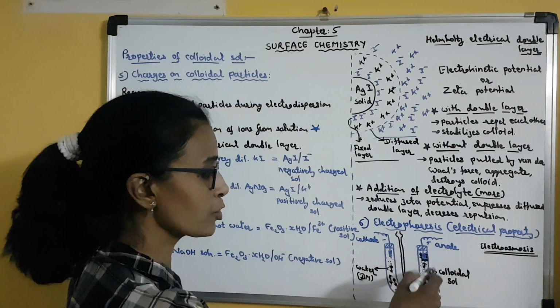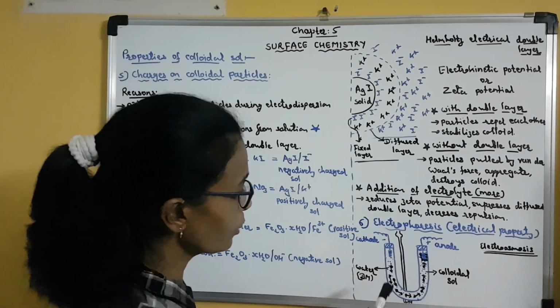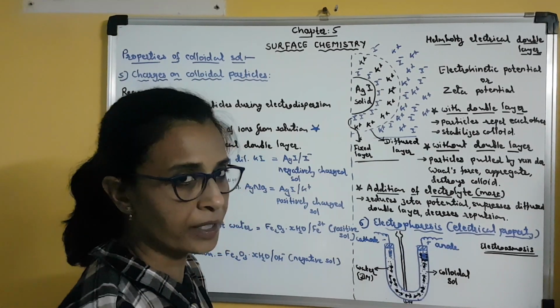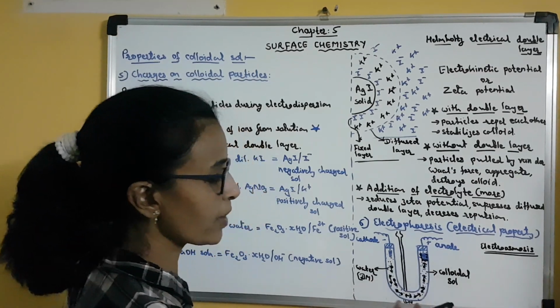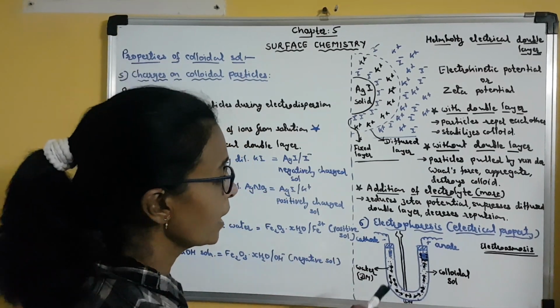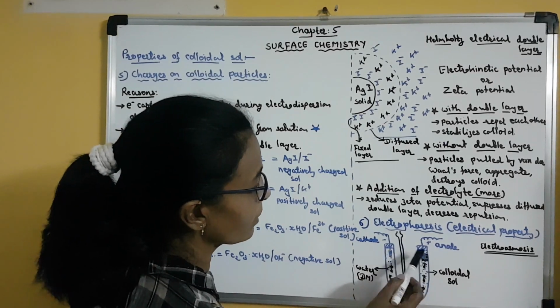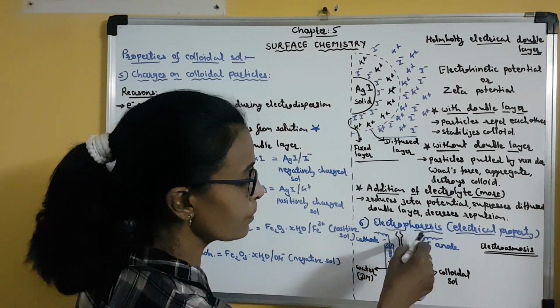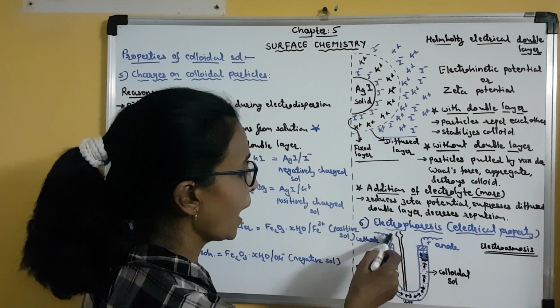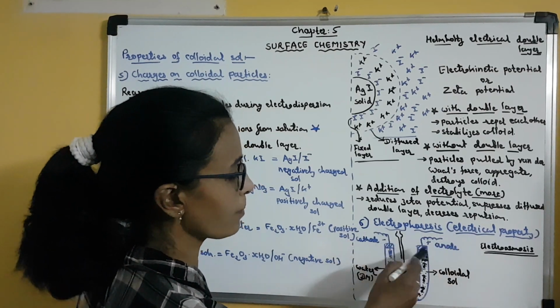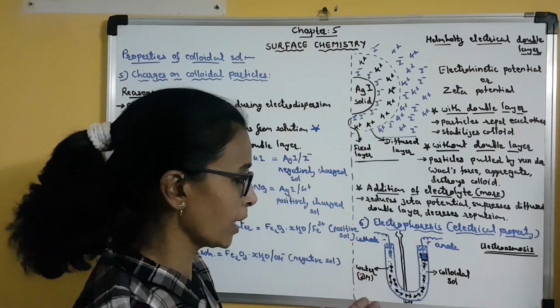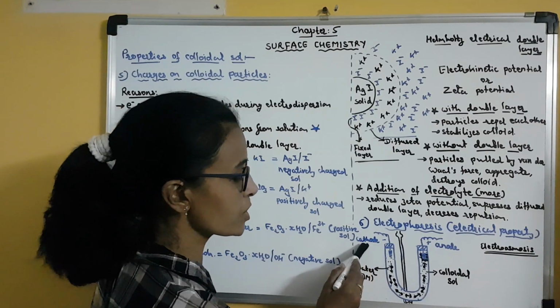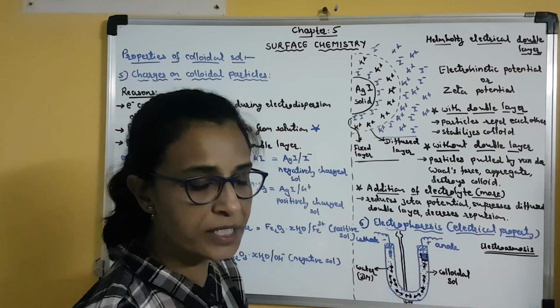Now this is the electrophoresis device in which the colloidal sol is filled. So blue dots represent the colloidal sol. Clear? Now here these two platinum electrodes are dipped in the colloidal solution, and an electrical voltage is applied across these two platinum electrodes. So the negative electrode is the cathode and the positive electrode is the anode.